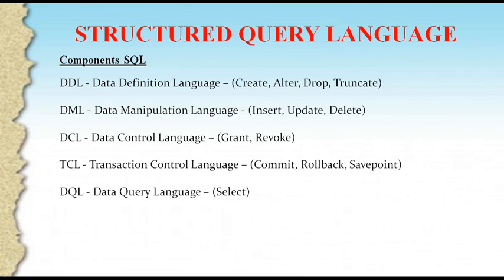Next one is drop, which means if you want to delete the entire table, we have to use drop. Truncate also deletes the entire table, but a small difference is there between drop and truncate. The difference will be taught by me in future classes.